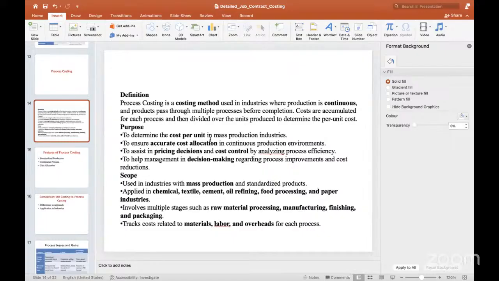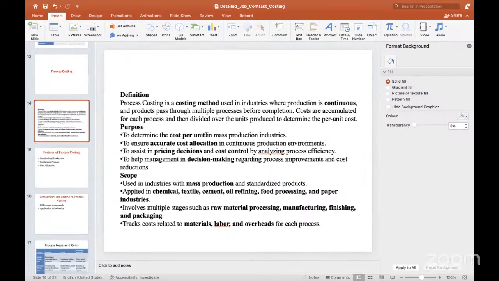See, before talking about the job costing and unit costing, I already said, when I was talking about batch costing, that we are going to take the entire cost of that particular job or batch, and the total cost we are going to divide by the n number of units whatever we produced.